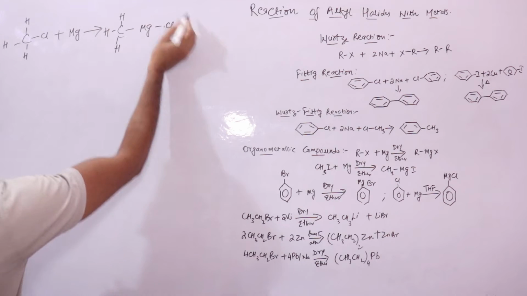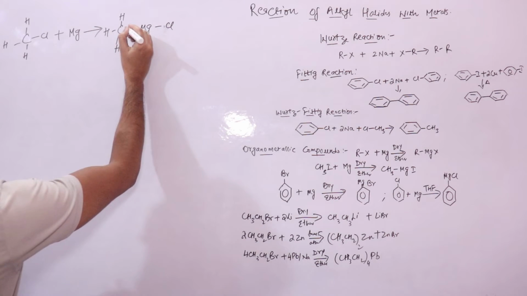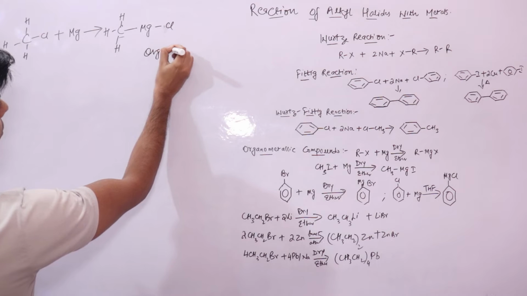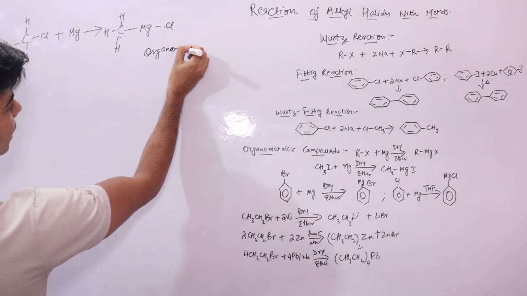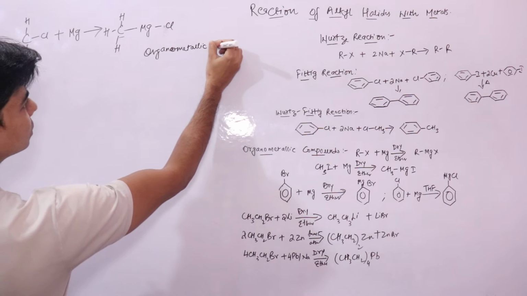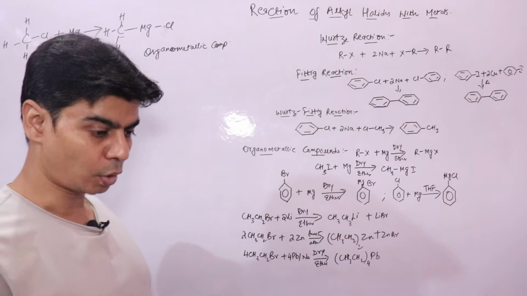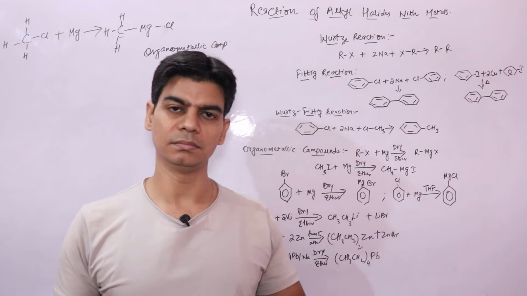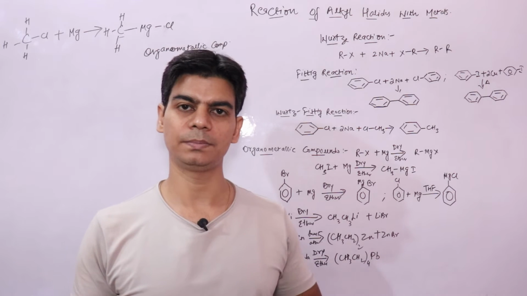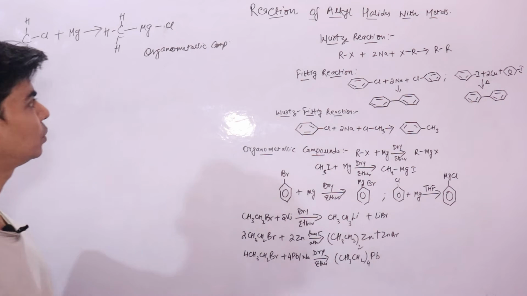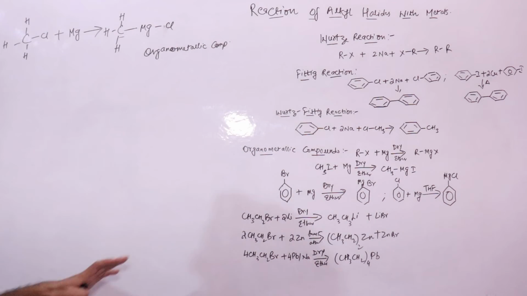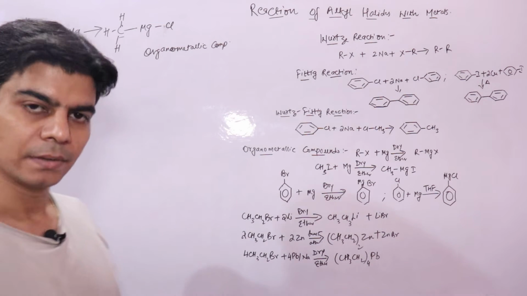Such compounds that contain a carbon and metal bond are called organometallic compounds, and these are very important compounds. If you keep studying chemistry in your graduation and post graduation, you will always have organometallic compounds. So it's important to understand the basics of what an organometallic compound is.